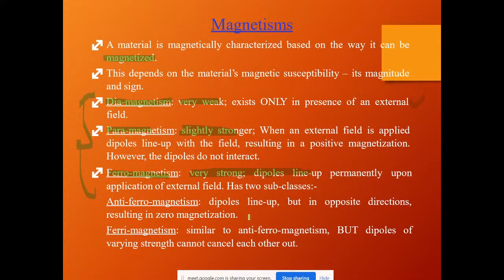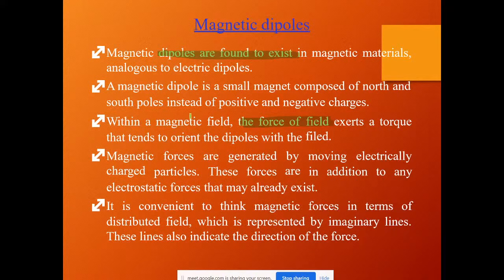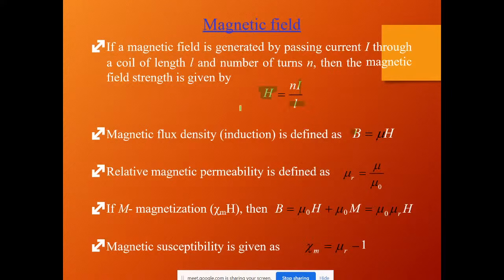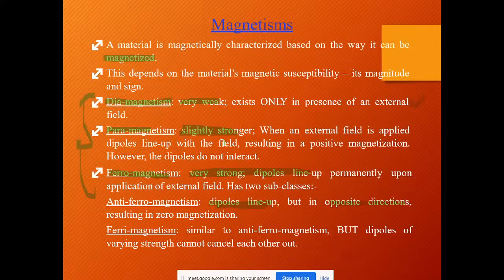One is where dipoles line up but in opposite directions. See here, even though the ferromagnetic materials are very strong, you have two classes. In both conditions we have dipoles lined up, but if the dipoles are running in opposite directions, the spin moments cancel and there is no net magnetic force.